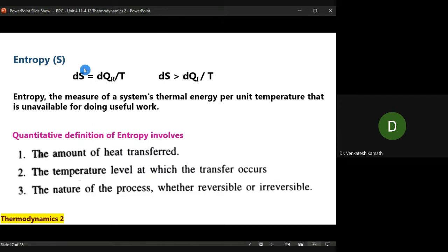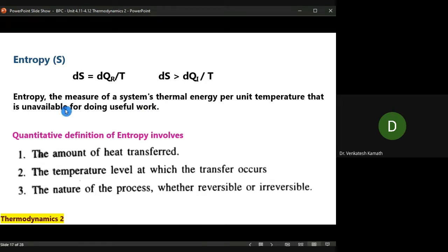Now, entropy, change in entropy. Normally, we don't say entropy absolute, we say change in entropy. That change in entropy is a ratio between the heat transferred and the temperature of the system. So for the quantitative definition of entropy, you cannot say simply that it is the randomness of a system or a measure of the unavailable amount of energy of the system.